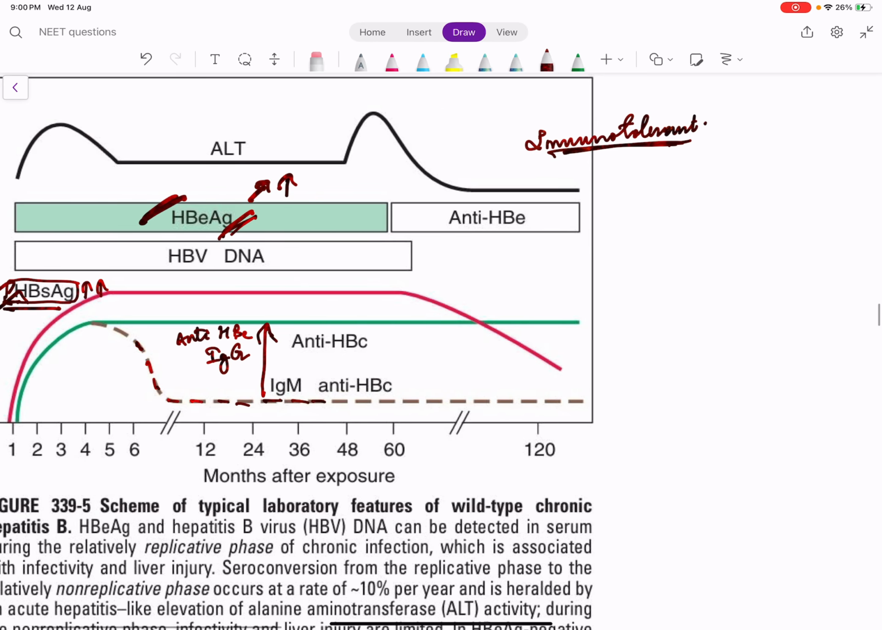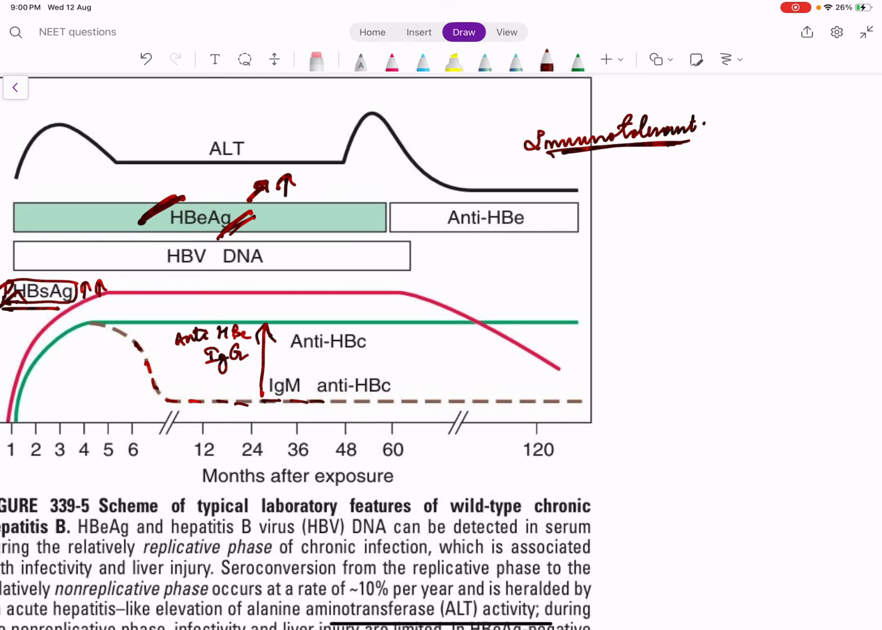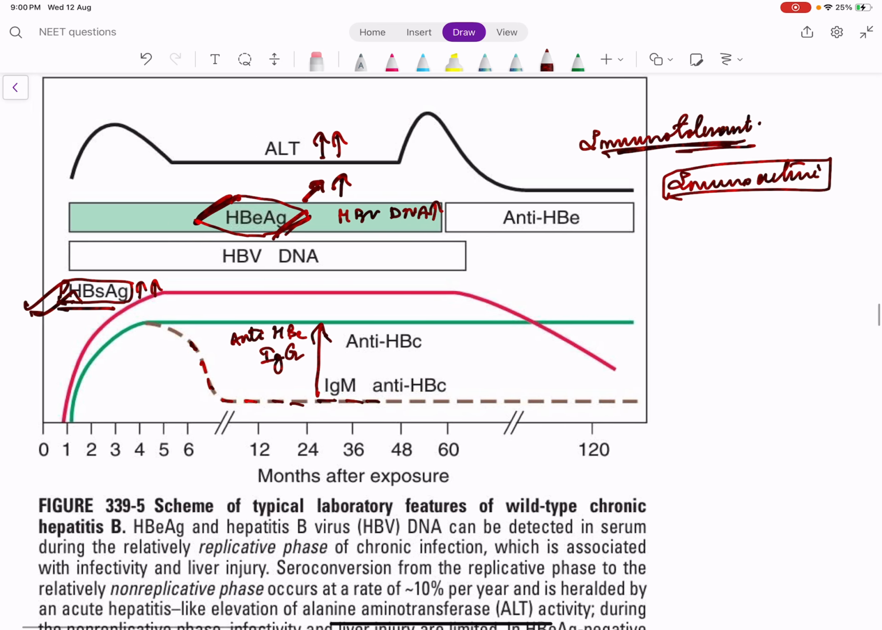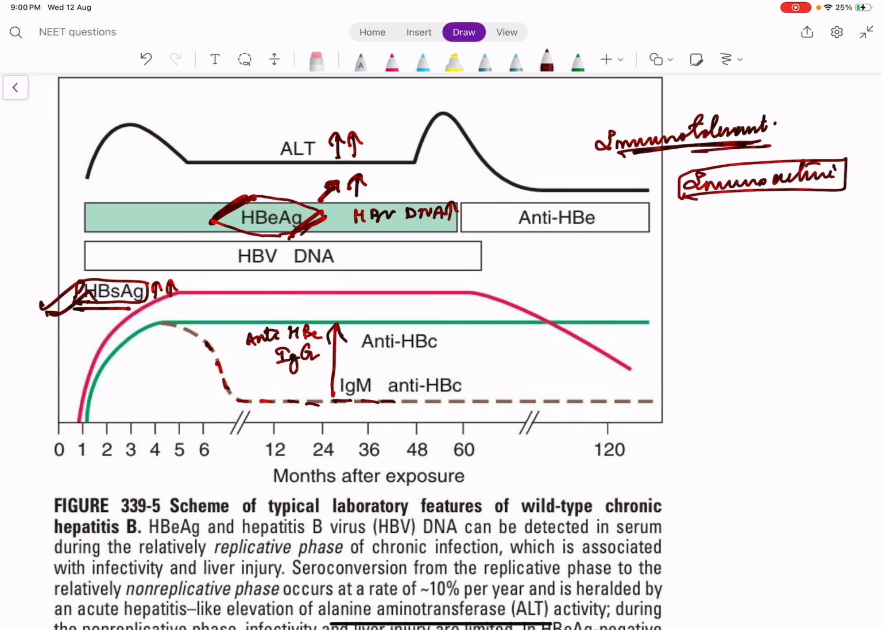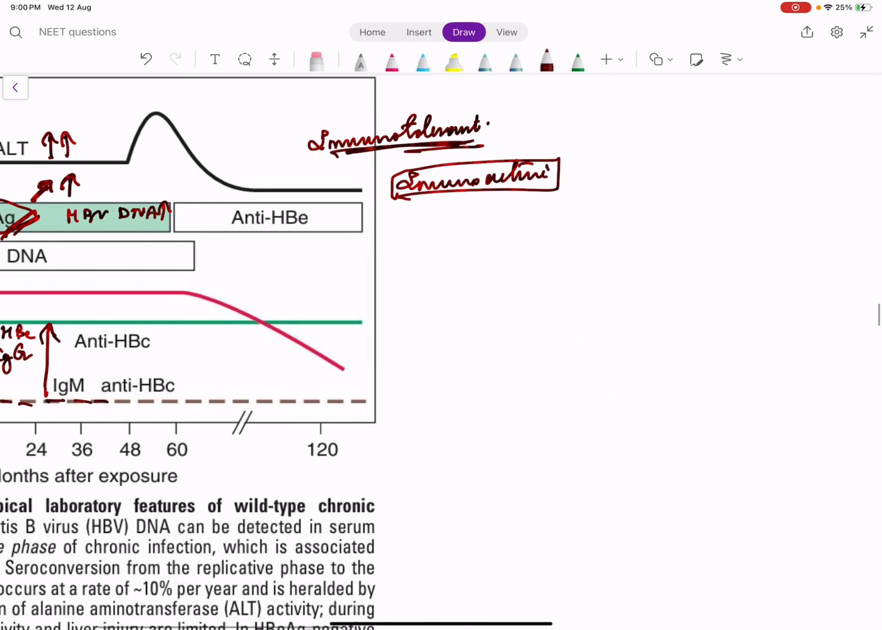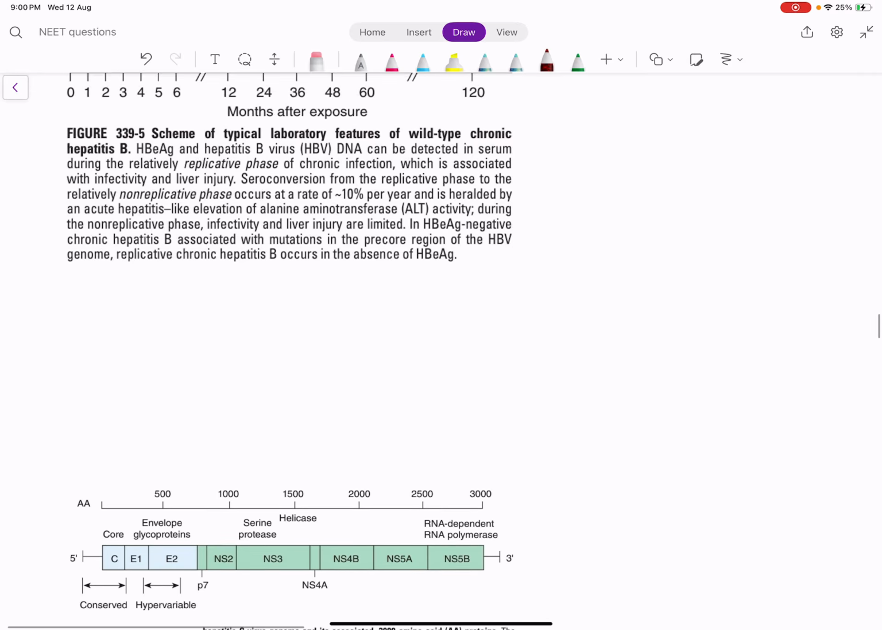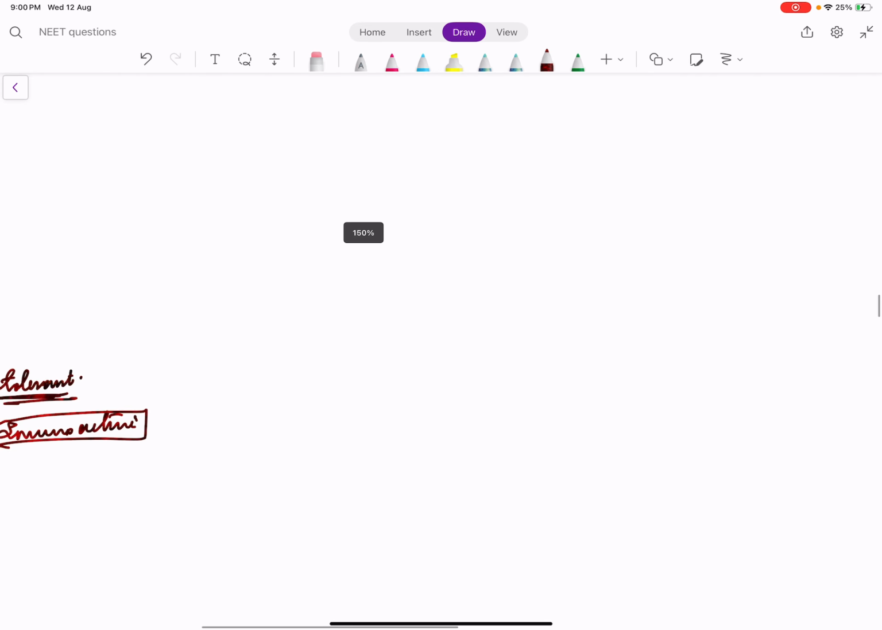So in the phases of chronic hepatitis, there is something called the immunotolerant phase, and something called the immunoactive phase. There are some times when the virus gets activated. When the virus gets activated, HBeAg will be high, their ALT, AST levels will be high, and their HBV DNA levels will be high. But at some times, their HBeAg levels will be negative and HBV DNA levels will be negative, which means the infection is not active. Right? So we can have multiple patterns.